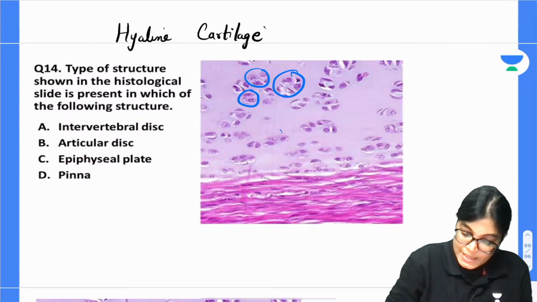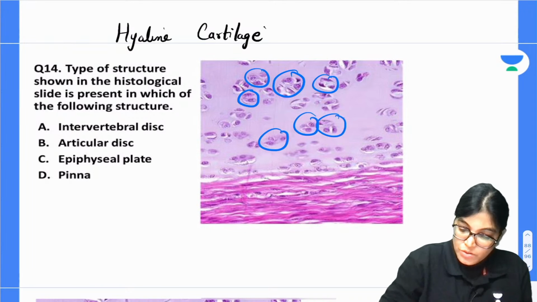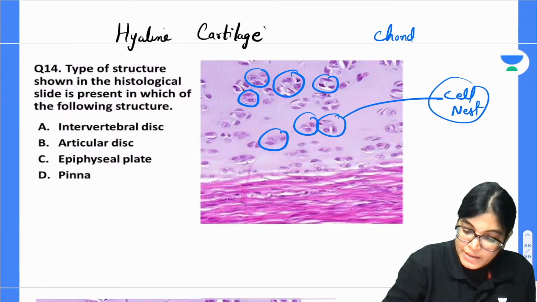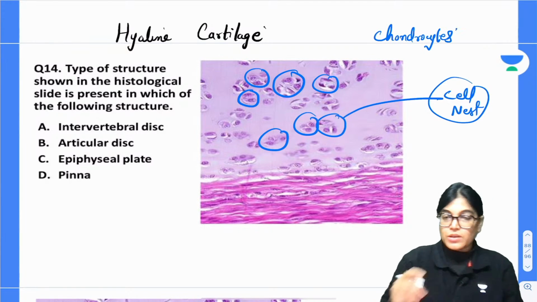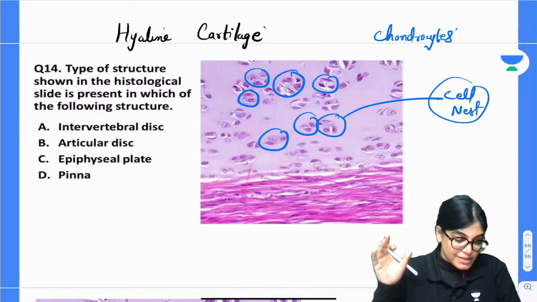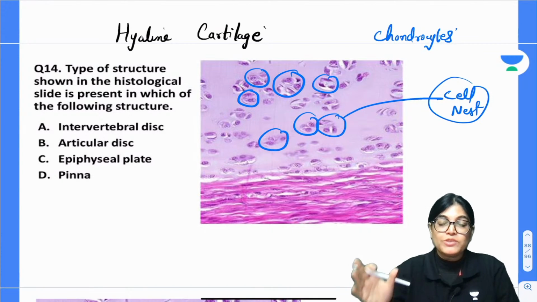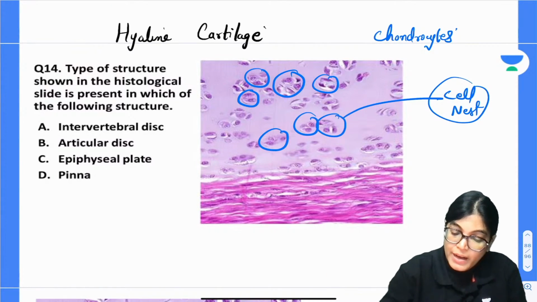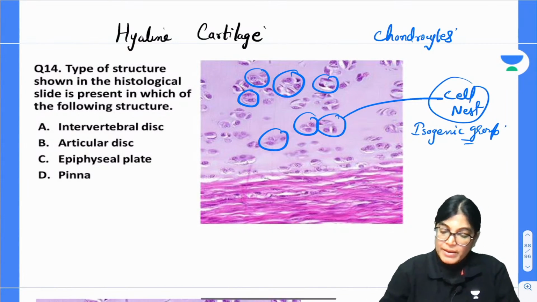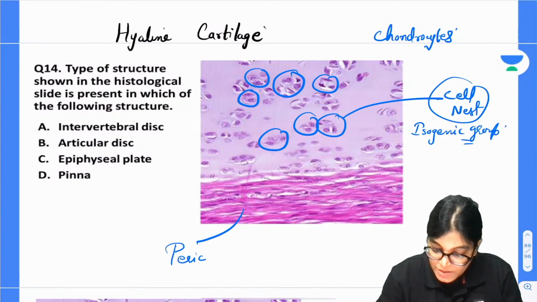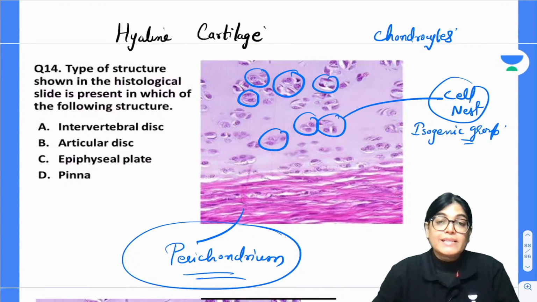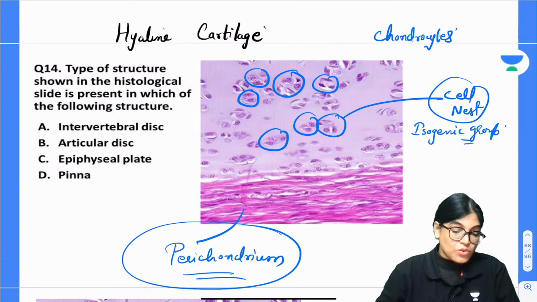See here. What are these? So, these are cell nests. If you see the arrangement of chondrocytes, there is a glossy appearance, that is important. But basically the most important point visible is the cell nest, isogenous group. So chondrocytes are arranged in isogenous groups. Yes, you are also right, there is basophilic appearance. There is presence of perichondrium. We know that in hyaline cartilage there is presence of perichondrium. Chondrocytes arranged in the isogenous group are called cell nests.